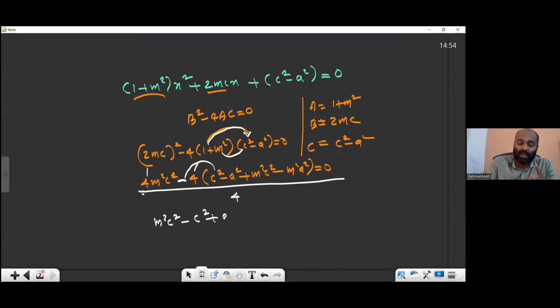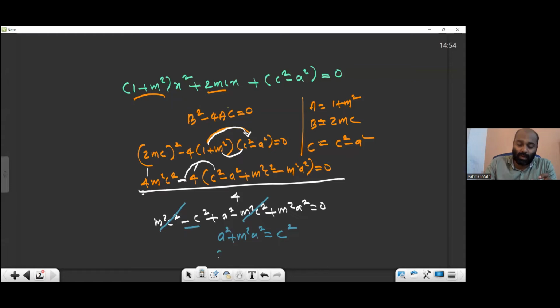Minus c square plus a square minus m square c square plus m square a square. So don't ask what happened to the 4. We already divided it throughout, or commonly we took it out and transposed it. So this will be the next. Now you can cancel m square c square. Now there is a minus c square, I'm transposing to the other side. A square plus m square a square equal to c square. And in the question, you want to prove c square equal to this. That's why I made it like that.